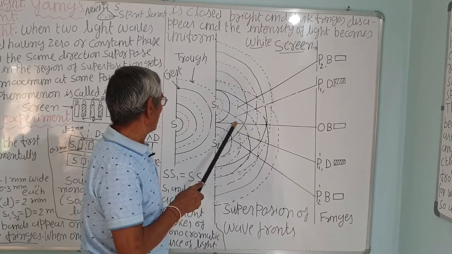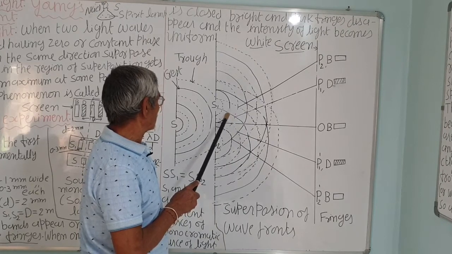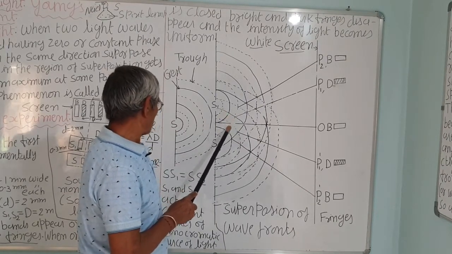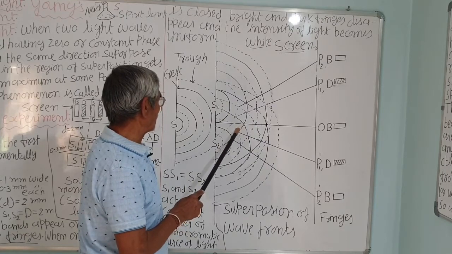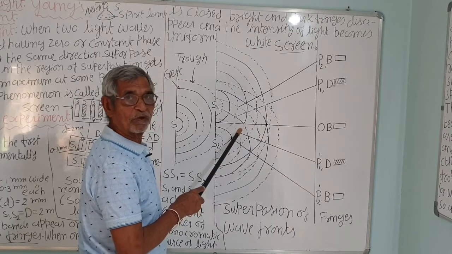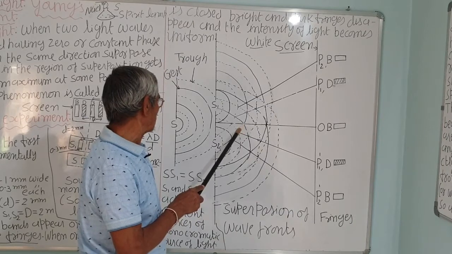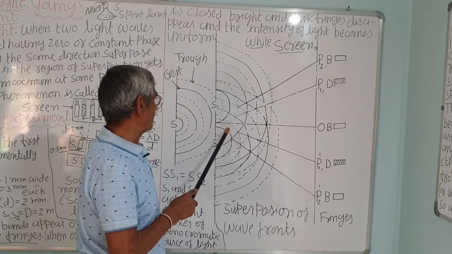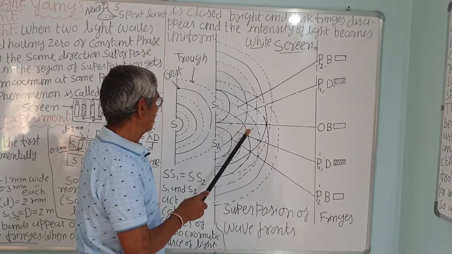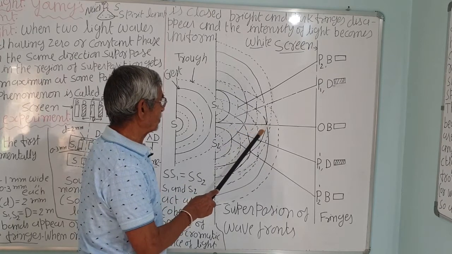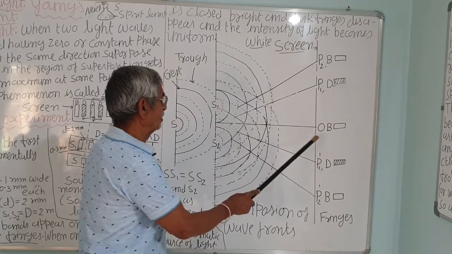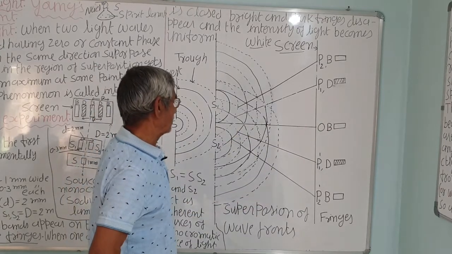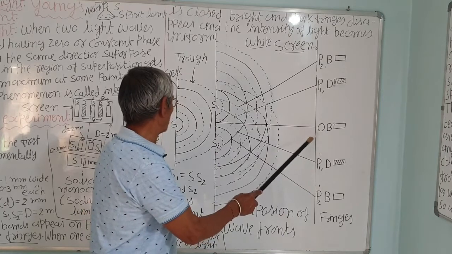Say the wave originating from S1 has amplitude A1 and the wave originating from S2 has A2. Then at this point the amplitude of the particle will be A1 plus A2. Here there are two troughs, then again A1 plus A2. So along this line, there will be a bright fringe. You will observe a bright band at point O.